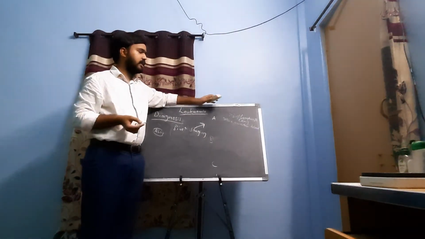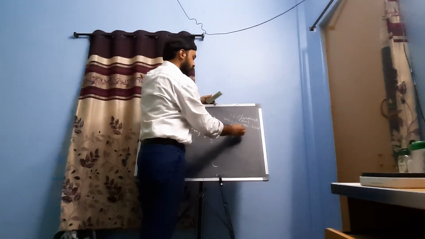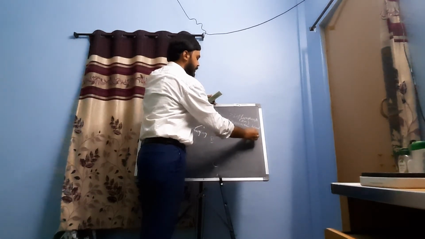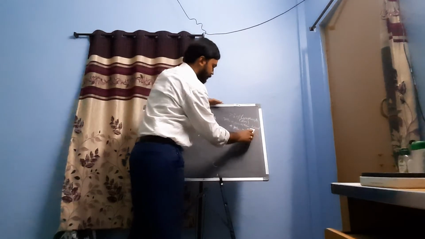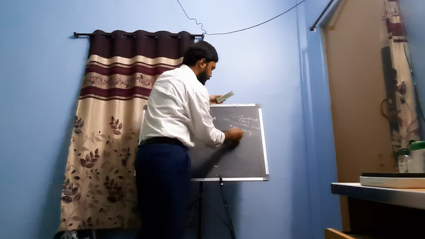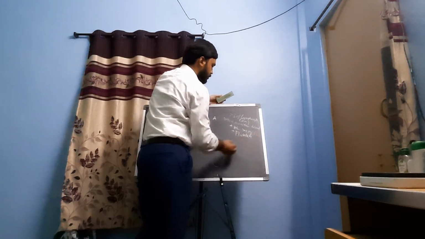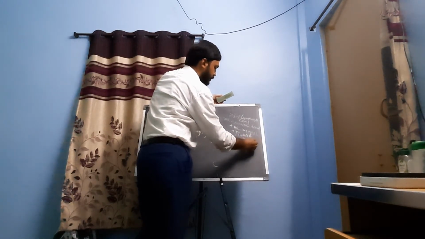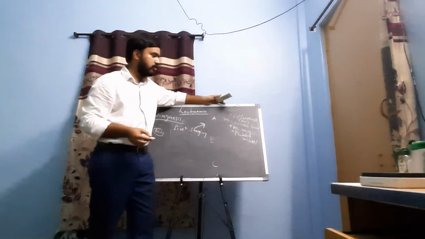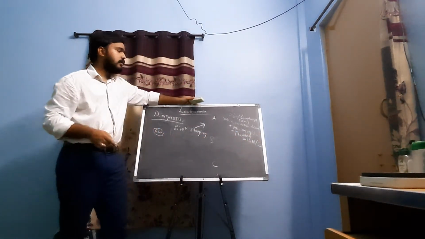Lymphocytosis can be seen in stage A, and hemoglobin is normal, or you can say it is greater than 11 gram per dl, and the platelets greater than 1 lakh per cubic mm. This is stage A.